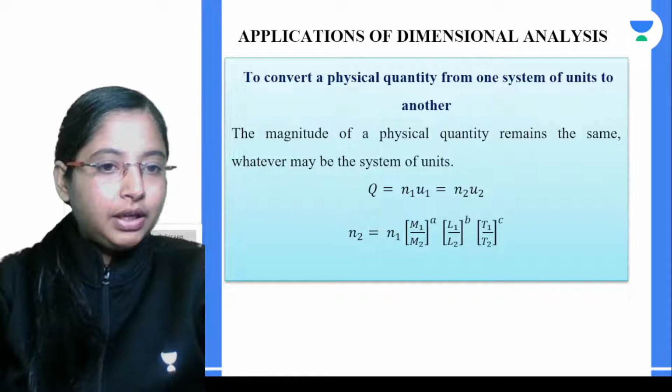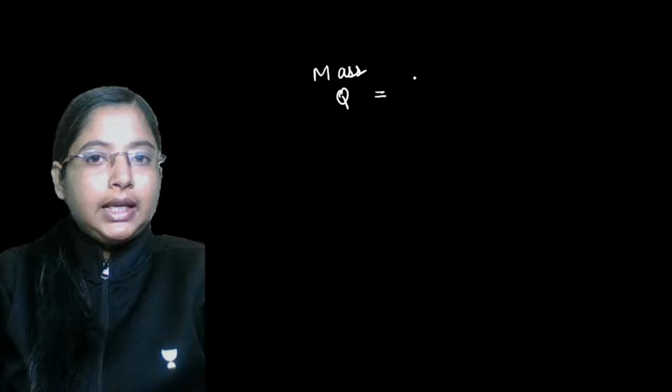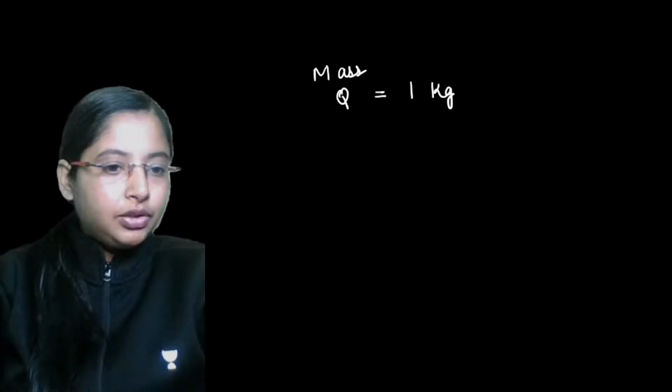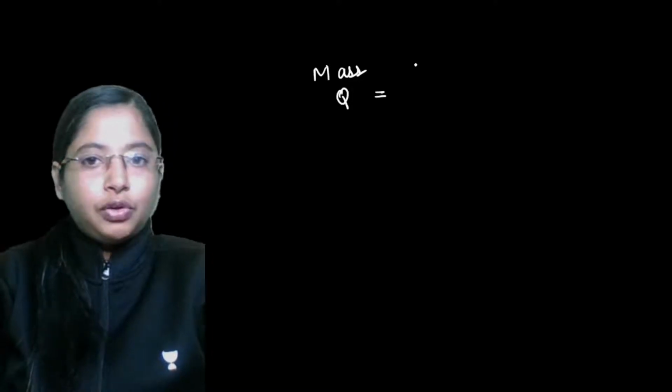Here, if you take something like the mass of an object, this is nothing but Q, which is equal to, let's say in SI system of unit, 1 kg. So in one system of unit, this mass is equal to 1 kg.